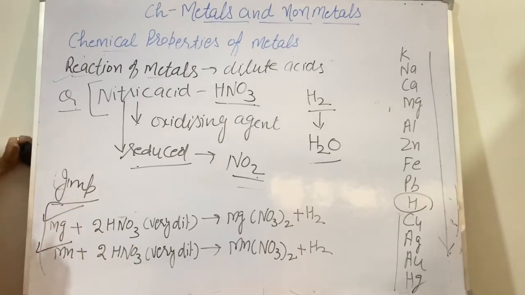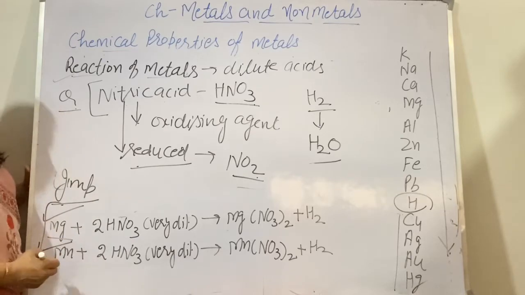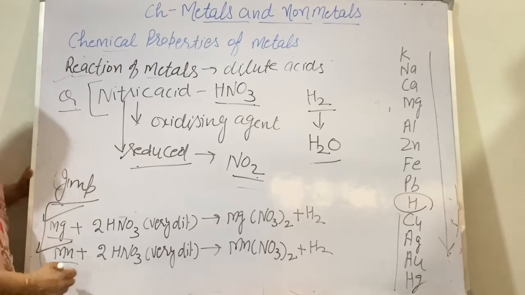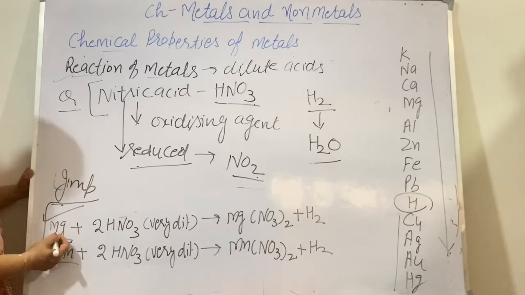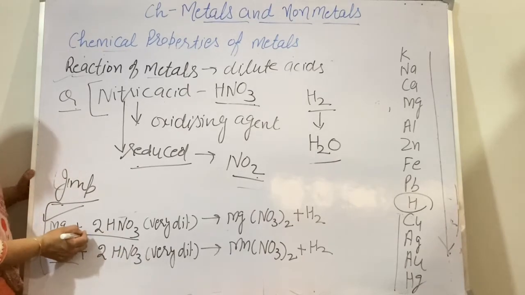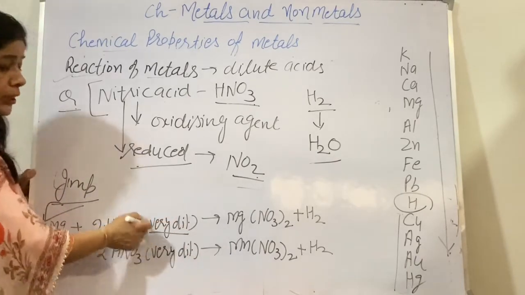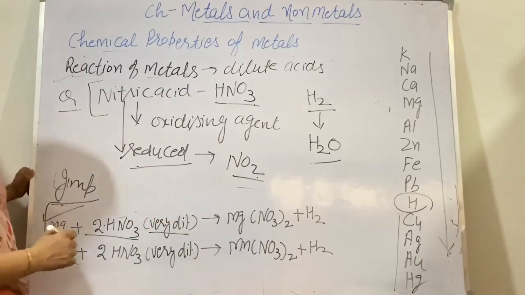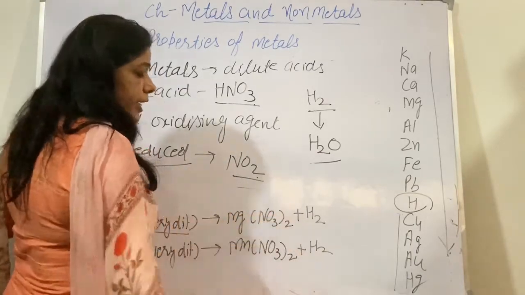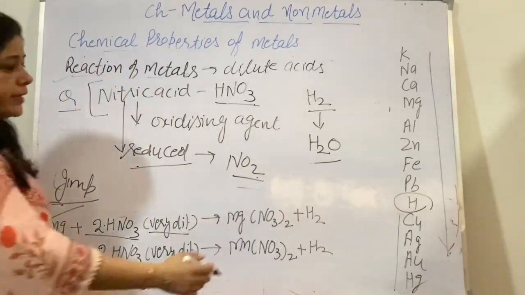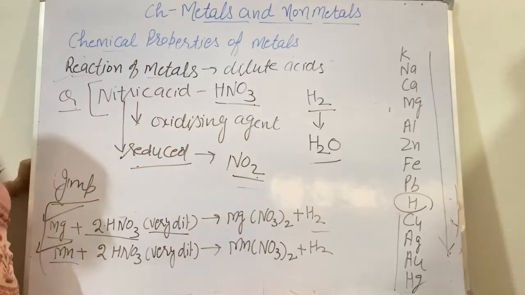The rest of the metals will not react with nitric acid. Which two metals react with nitric acid? First is magnesium and the other is manganese. Magnesium reacts with very dilute nitric acid and forms Mg(NO3)2, magnesium nitrate, and then hydrogen gas is produced.